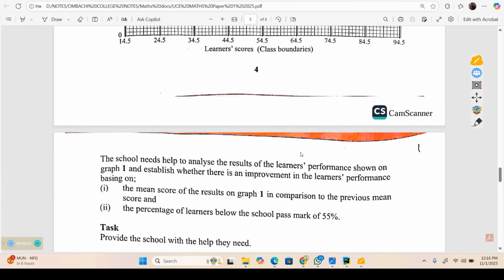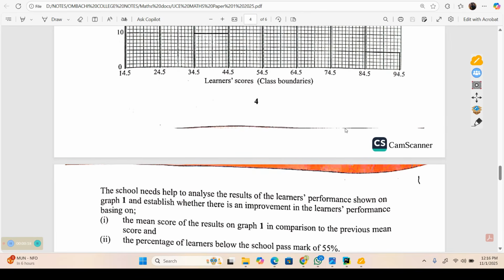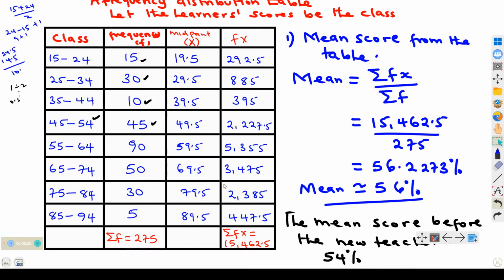Let us now look at part 2. In part 2, we need to establish whether there is an improvement in the learner's performance basing on the percentage of learners below the school pass mark of 55%. So let us look at the required response. Here we have the class, and the class represents the scores of the students, and here we have the number of the students within this particular class.